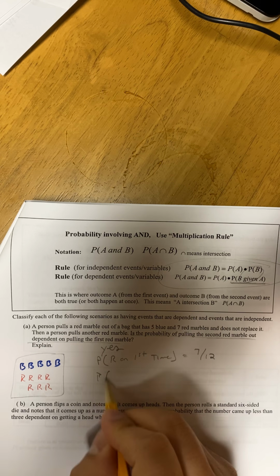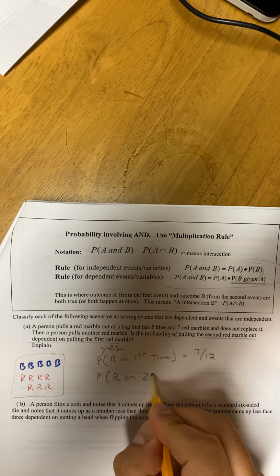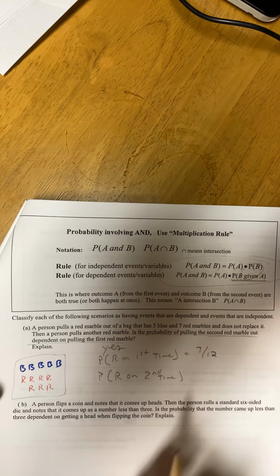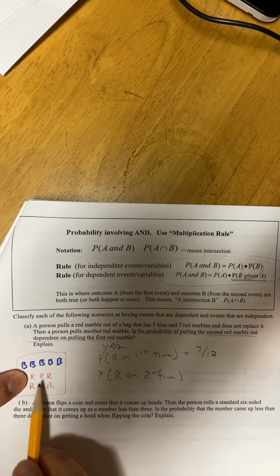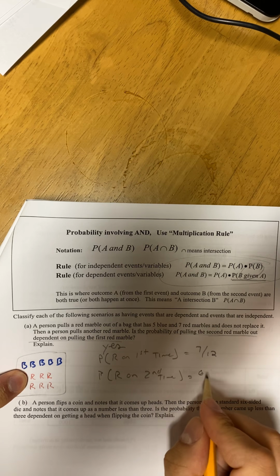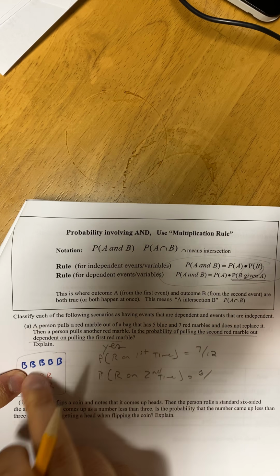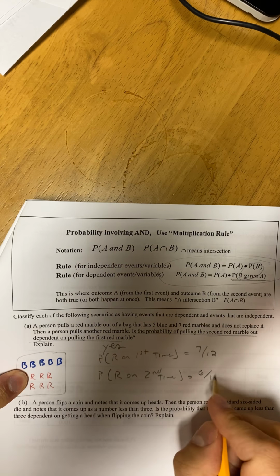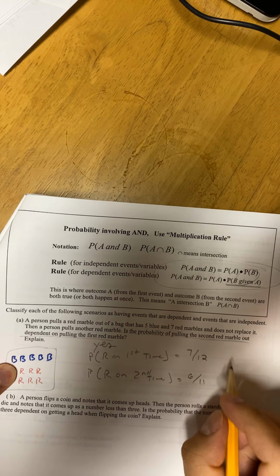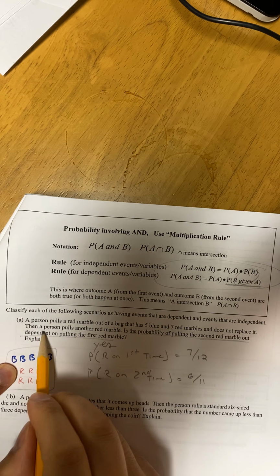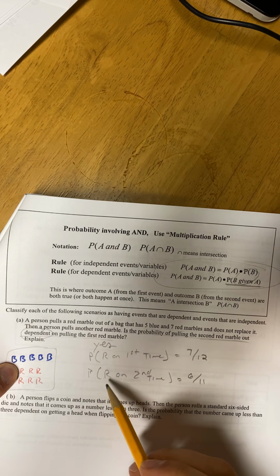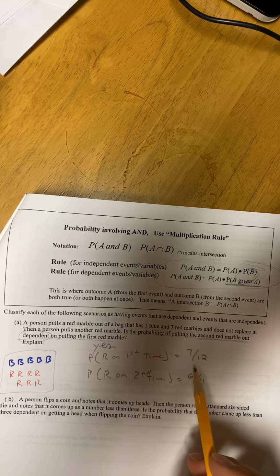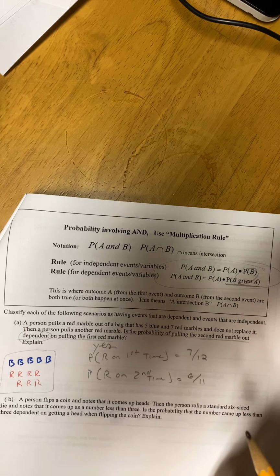The chance you pull out a red on the second time, see, a red one's missing. So I have 6 reds left. I have 6 ways to pick a red out of now 11 balls left. So these events are dependent because picking this one depends on the first pick that you had.